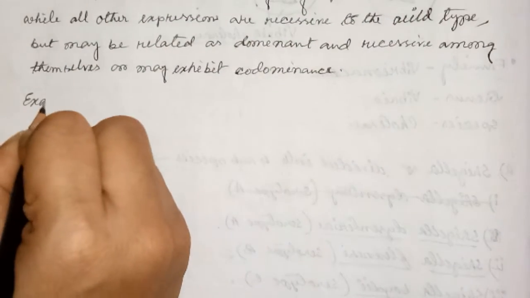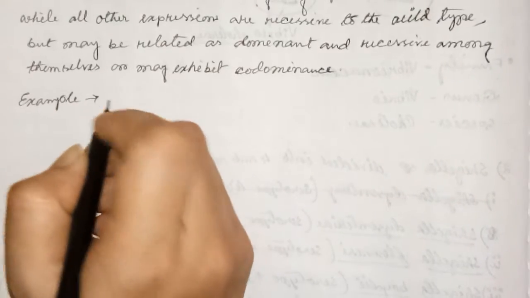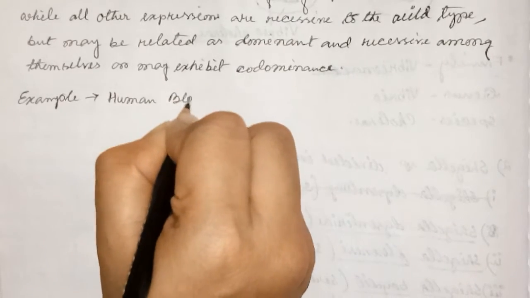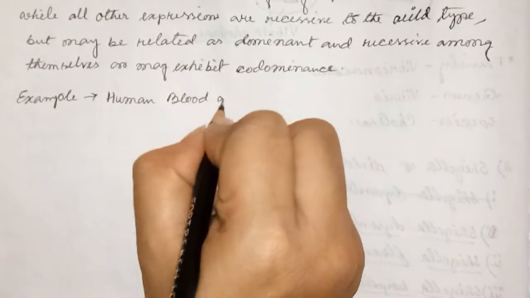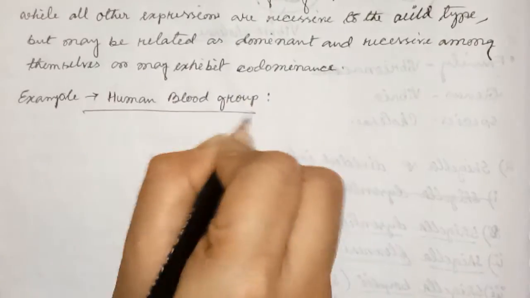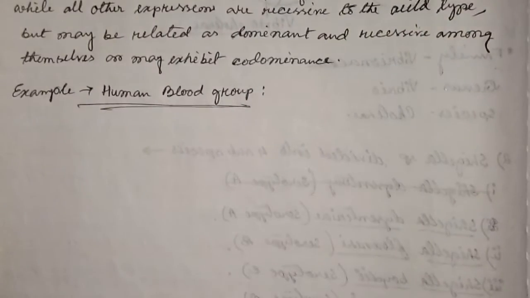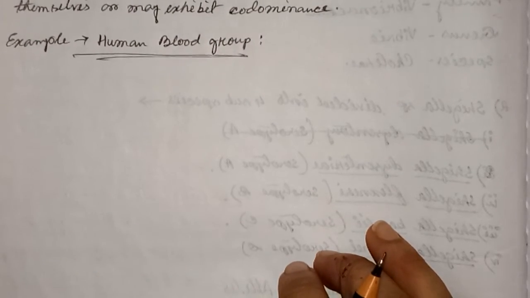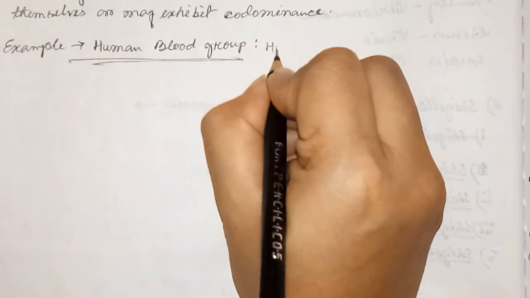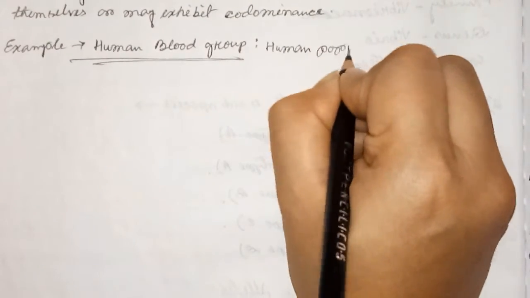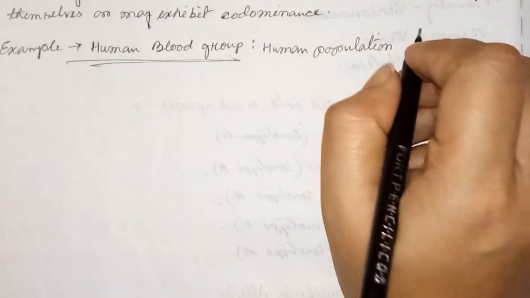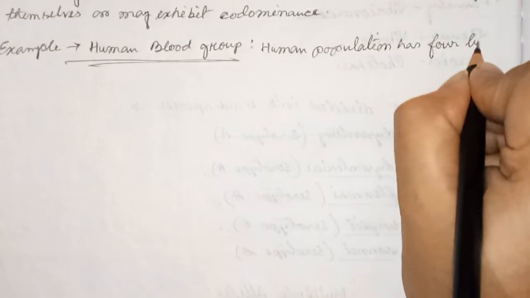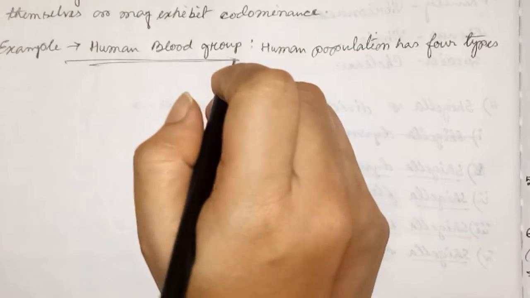Now, example, like human blood groups. So now, human population has 4 types of blood groups.